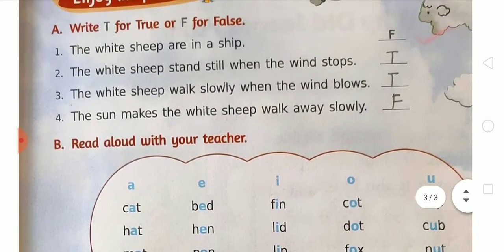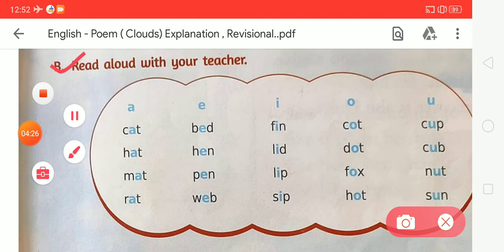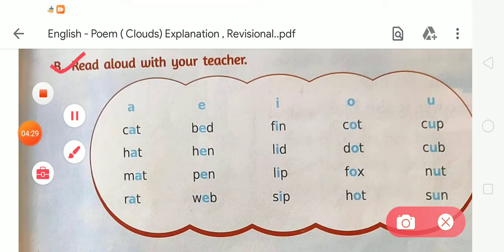After exercise A, the next exercise is exercise B. In exercise B, read aloud with your teacher. Here are the vowel sounds A, E, I, O, U. As we all know, there are a total of 26 letters in the alphabet, 5 are vowels and 21 are consonants. Here are the words of each vowel sound. The first is vowel sound A. Let's read aloud with your teacher. Read these words with me.